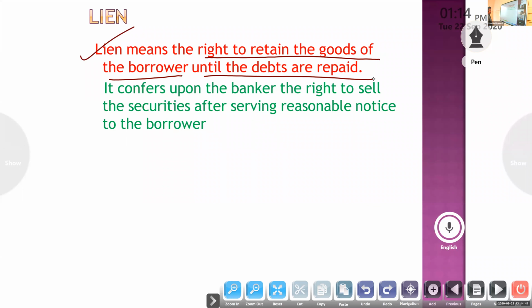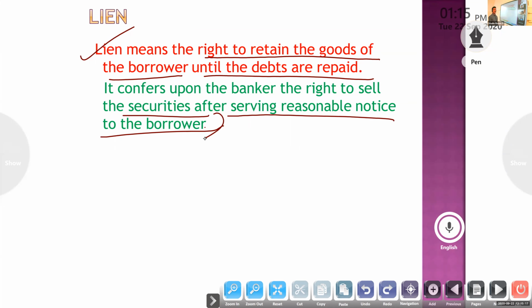The right of whom? The bank's right to retain the goods of the borrower until the debts are repaid. So it grants the banker the right to sell the securities after serving reasonable notice to the borrower.